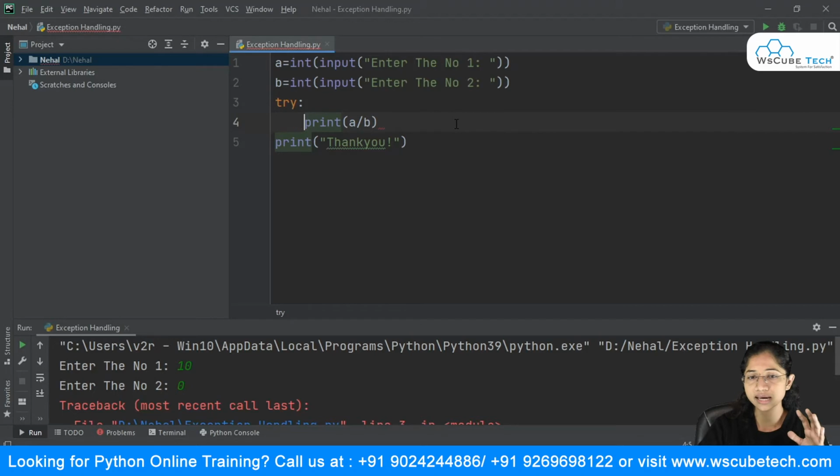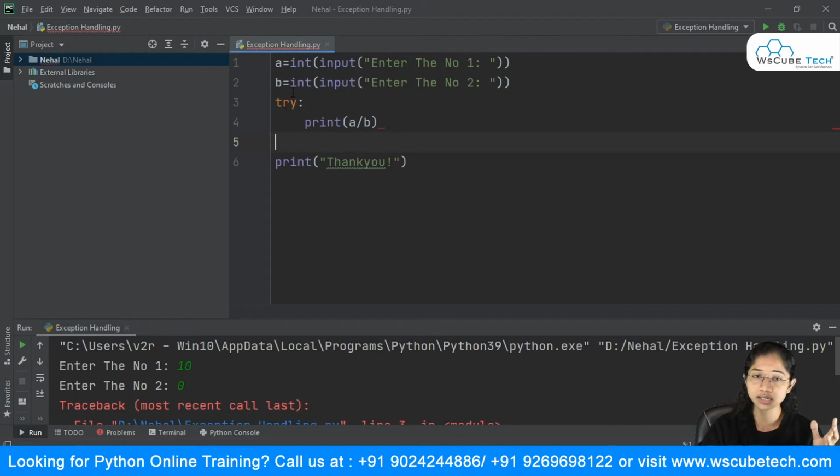You may call this a critical statement, like you know that this particular statement may give me an error. I want to handle this, so I'm putting this into a try block. So this try simply says that I know this particular block may or may not get executed, or may give an exception, so just try to execute this line of statement. And if there is an exception, you're going to handle it. You're going to raise an error if suppose the input is given as 0. So here you are going to get an error.